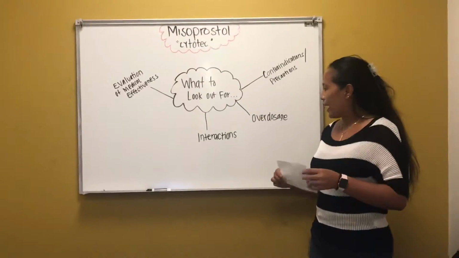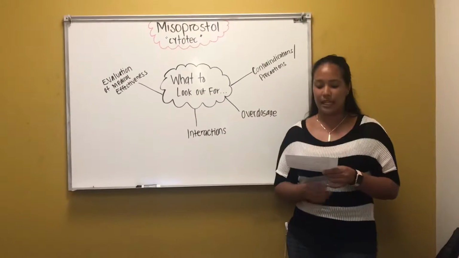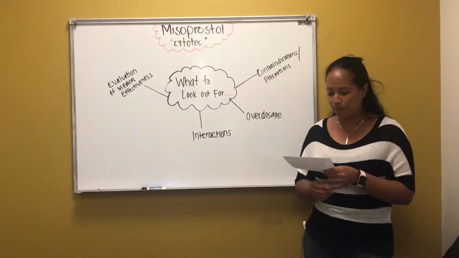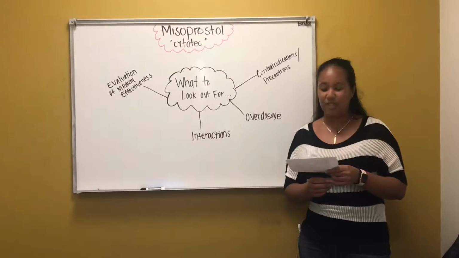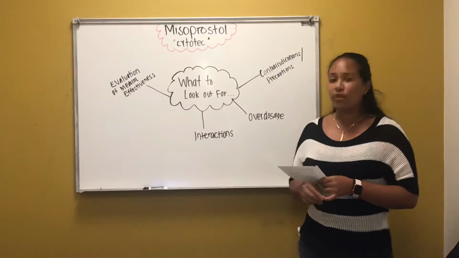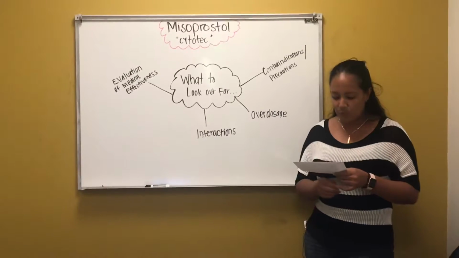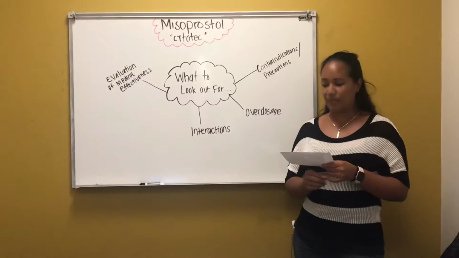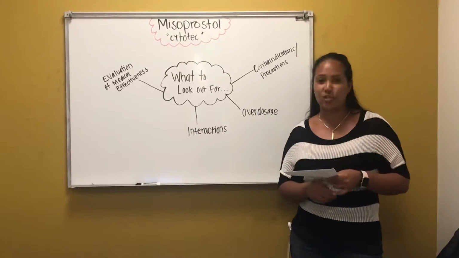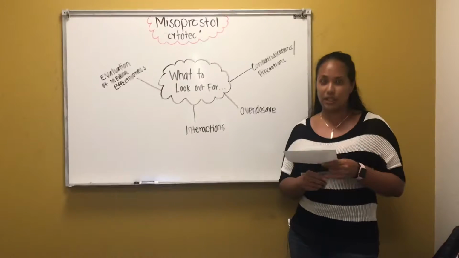Some drug-drug interactions: magnesium-containing antacids increase the diarrhea that misoprostol induces. Some evaluation of medical effectiveness to look out for would be reduced frequency or absence of GERD manifestation, absence of GI bleeding, healing of gastric and duodenal ulcers, and no recurrence of ulcer.